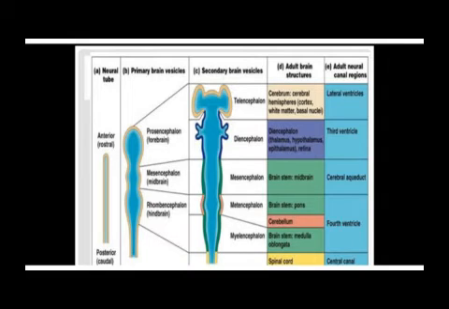Now, this remainder of the tube, which forms the spinal cord, and we shall have a lecture on the spinal cord.